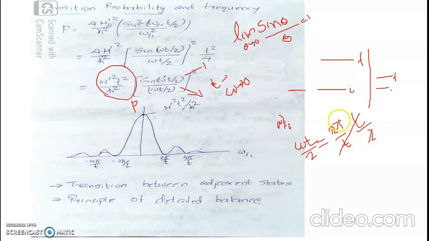This is equal to pi. So the argument of sine becomes pi. Sine pi is 0, so the probability of transition is 0.